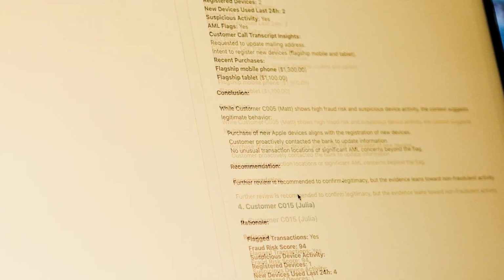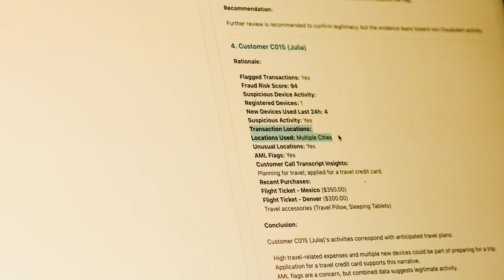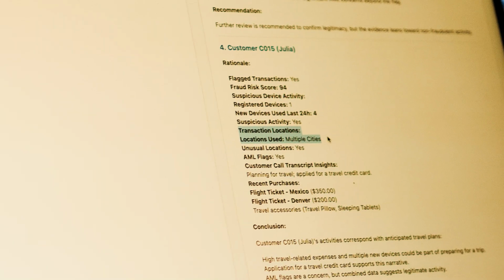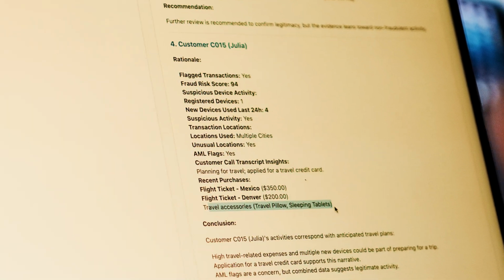Similarly for customer 15, Julia, her account was pinging in multiple cities in unusual locations, but we can see that she recently applied for a travel credit card and bought some different apparel to do with travel. So again, the model says, while we still should review it, again, this is likely a case of a false positive.